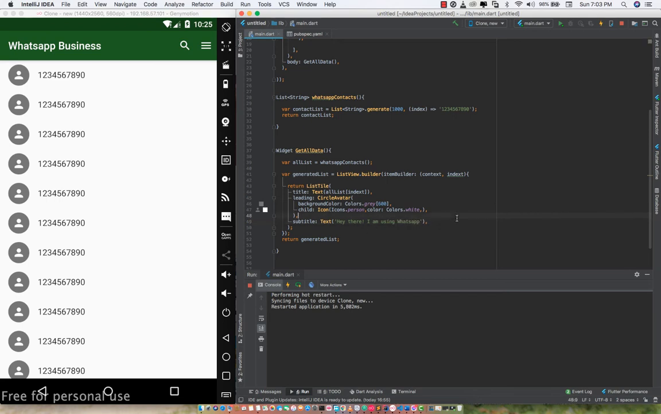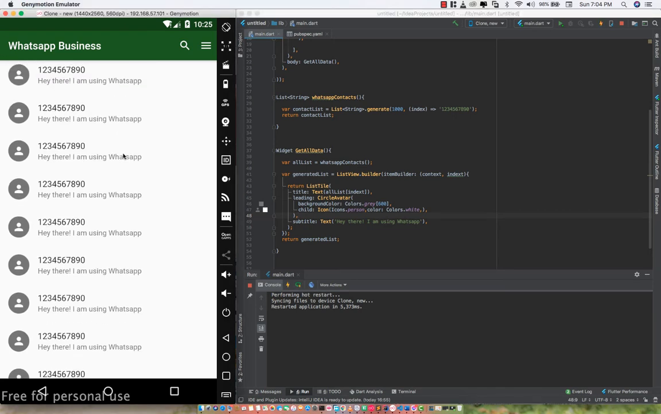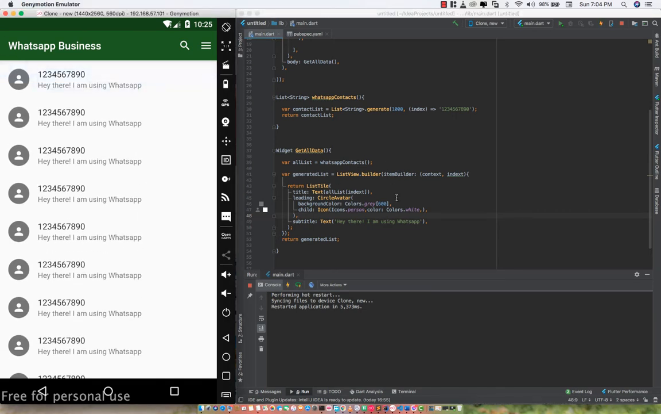So I have this as my subtext, and when I just refresh or reload the system, you could see that everything is working amazingly. So there you go, we have this right here, and that is very, very good. Now we have to convert this whole list view into a card, and I think we could do a lot of stuff with it.